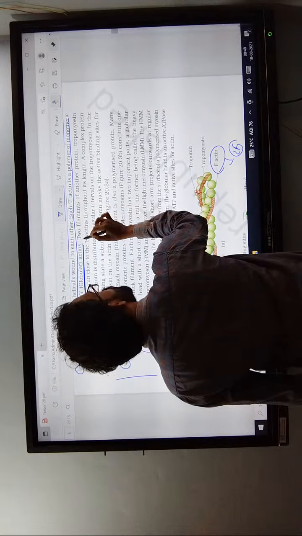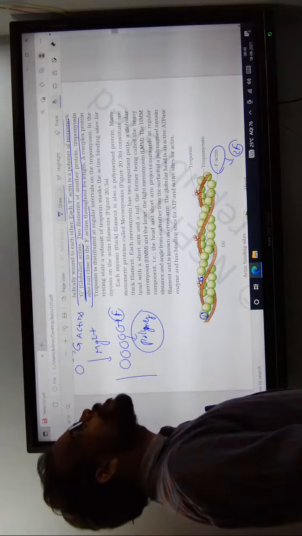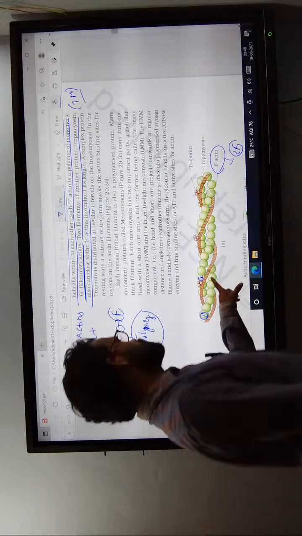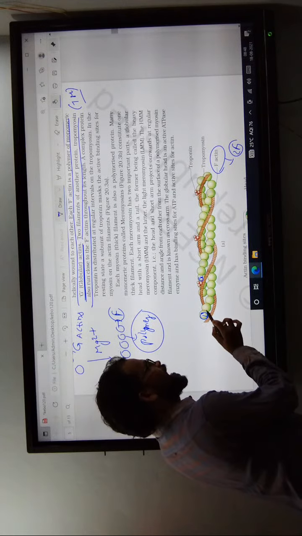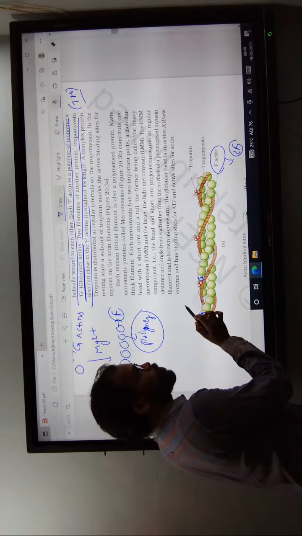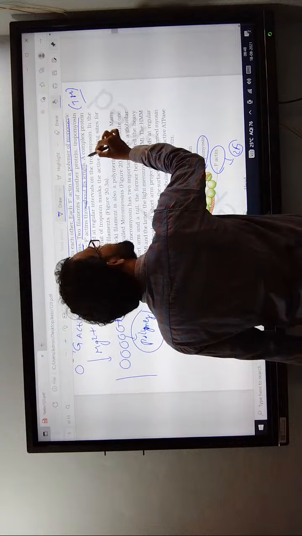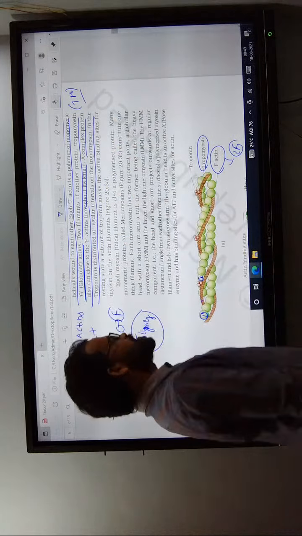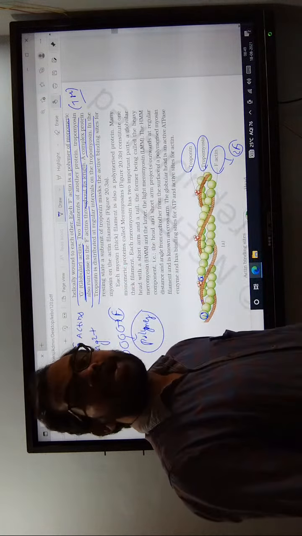The next one, two filaments of another protein known as tropomyosin. See now, this tropomyosin lies close to the actin filaments throughout the length. A complex protein, troponin, is distributed at regular intervals along the tropomyosin. The troponin is also a complex protein.